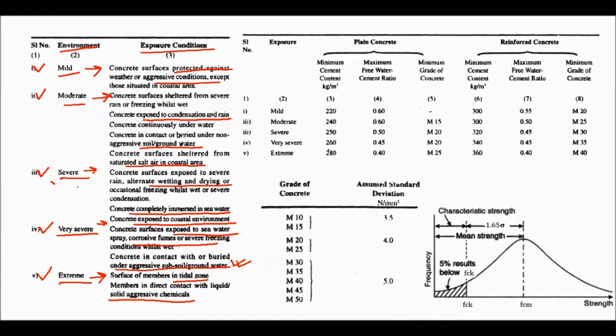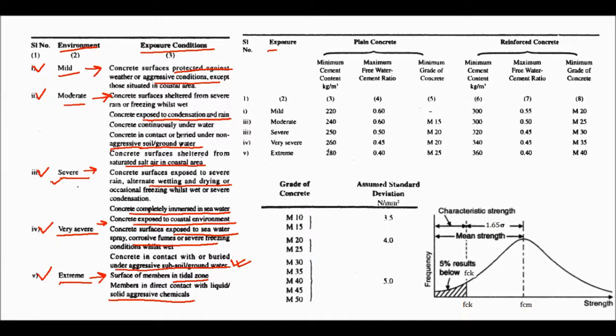Suppose it's telling that the concrete surface is not exposed to an aggressive environment, but there is alternate wetting and drying, then it is severe. And if it is protected from rain, it is mild.